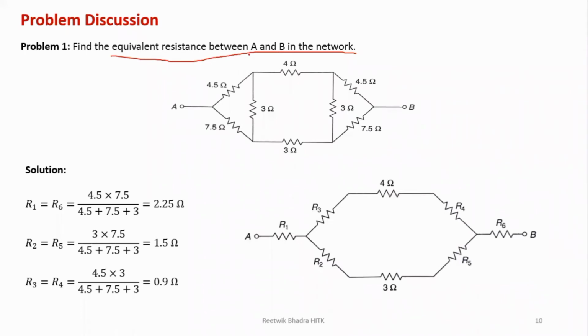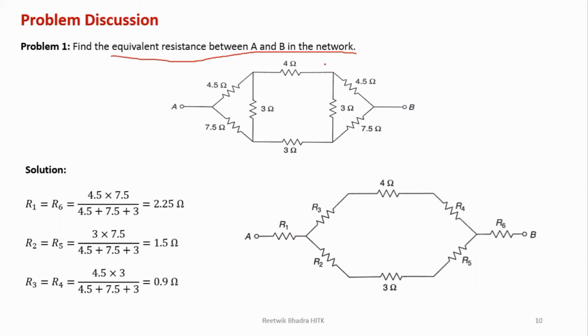Mainly in superposition theorem, you will see that we use current divider rule, solve by series parallel method and find the equivalent resistance, then find the total current, then use current divider rule to find the load current. But sometimes in those networks also you may get star delta connection. So it is very useful. First you identify whether there is a star delta connection there or not. If there is not, go directly by series parallel.